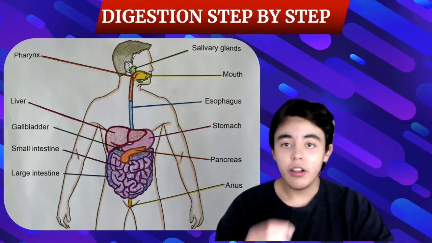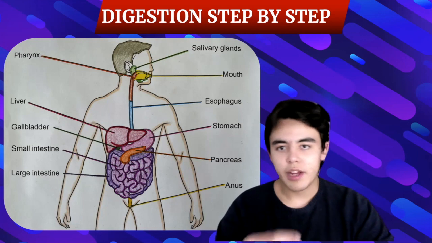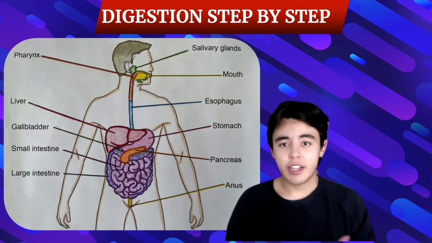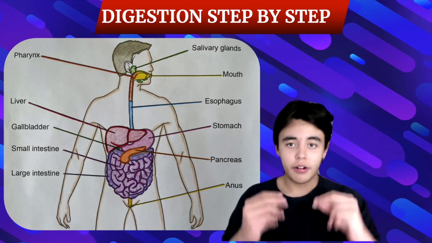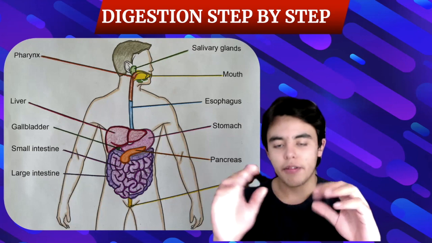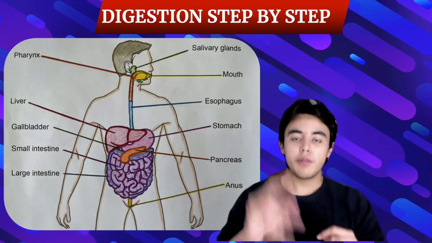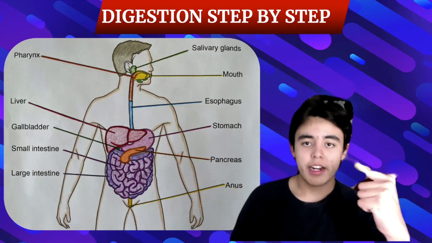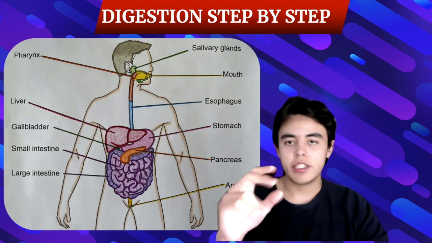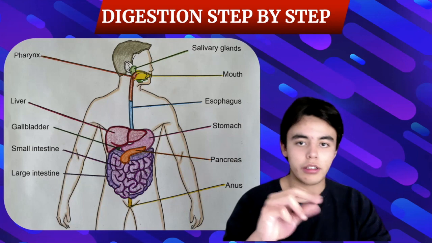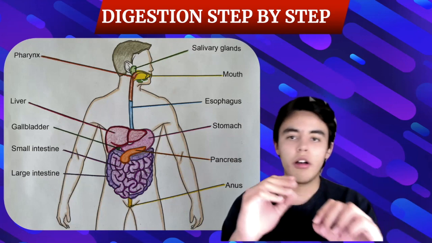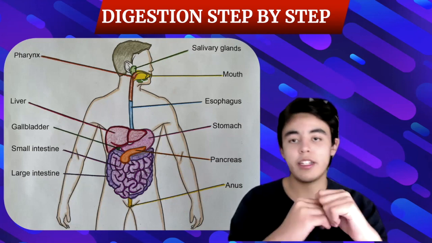Then it also mixes with bile, which is produced by the liver and stored by the gallbladder, a kind of container that the liver uses to store the bile. Both the bile and the pancreatic juices connect to the duodenum through one conduct, because at some point both conducts join, so they both enter the small intestine.